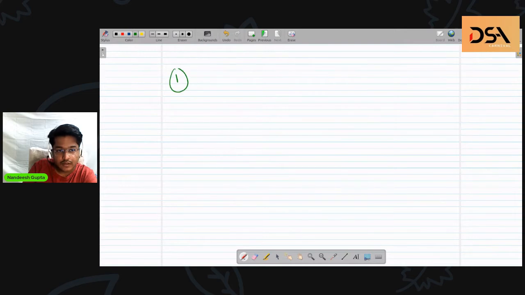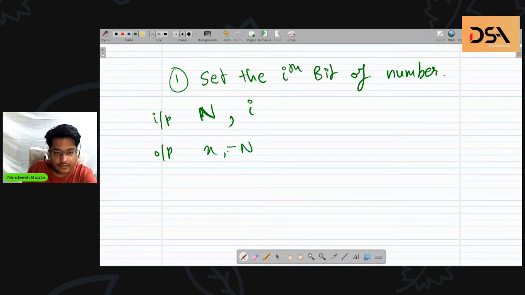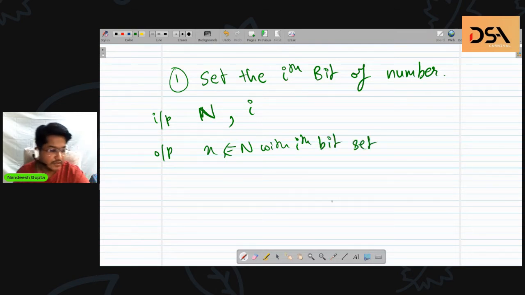Suppose I have a number and I want to set the ith bit of the number. So you would be given a number n, and you will also be given i. This is the input, and the output would be a number x, where x is n only, with ith bit set. Setting the bit means if it is 0, then you convert it to 1. If it is 1, then you let it be 1.